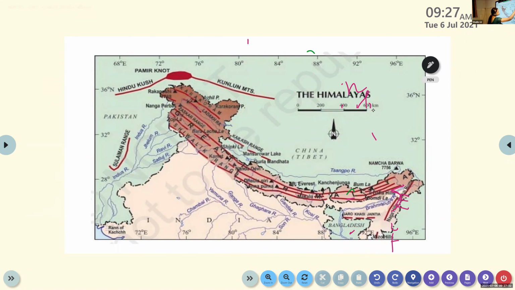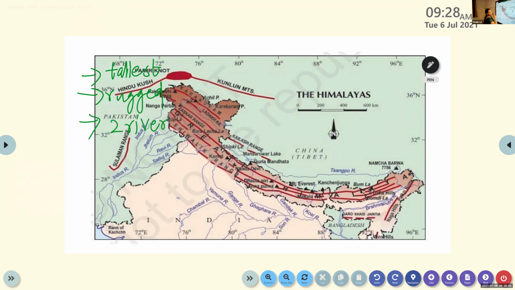So what are the points we discussed so far? Mishal Rahman? Yes, ma'am. What are the points we just now discussed about the Great Himalayas or the Himalayan mountain? Ma'am, it is the loftiest or tallest mountain in the world. Okay, tallest mountain. Then rugged mountain. Then it is found between two rivers, Indus and Brahmaputra. It lies between two rivers. What are they? Indus and Brahmaputra.